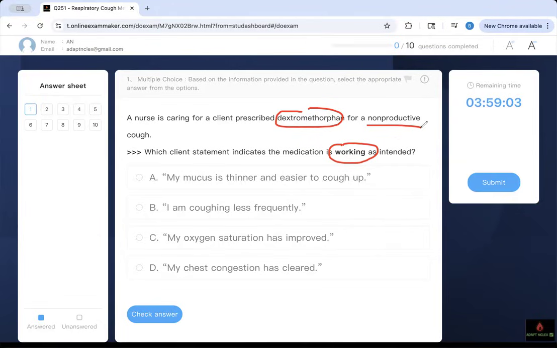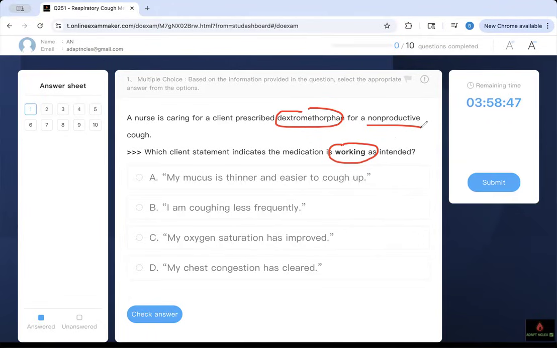Which one indicates it is working? My mucus is thinner and easier to cough up. I am coughing less frequently. My oxygen saturation has improved. My chest congestion has cleared. Stop the video. Let me know which answer choice you pick.